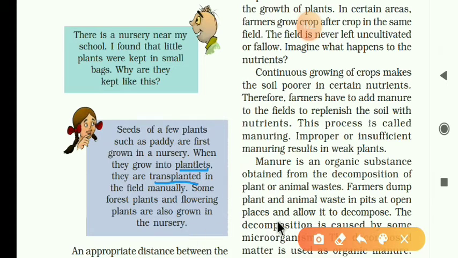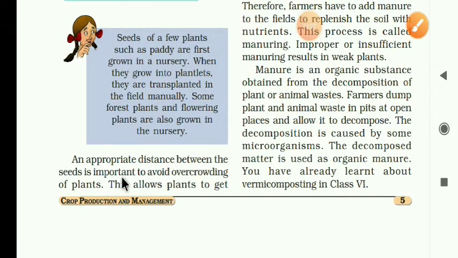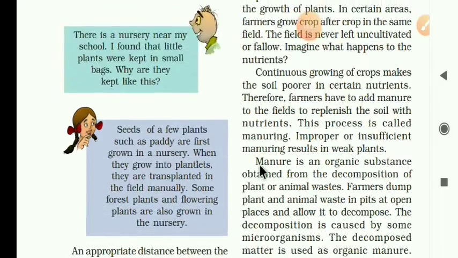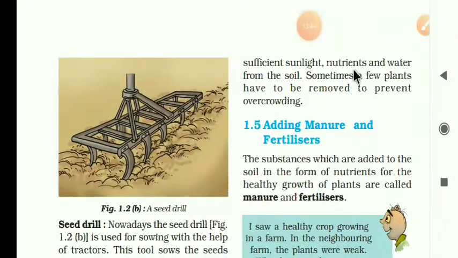An appropriate, proper distance between the seeds is very important to avoid overcrowding, that is, too many plants growing at a single place. This allows the plants to get sufficient sunlight, nutrients, and water from the soil. Sometimes, if there is overcrowding, a few plants have to be removed to prevent it.